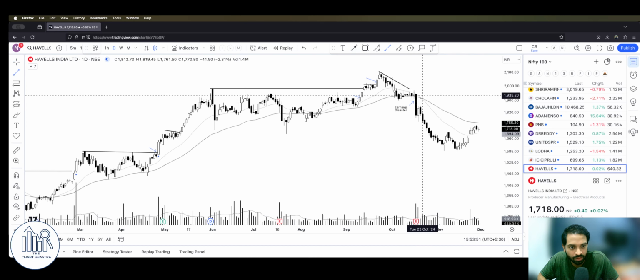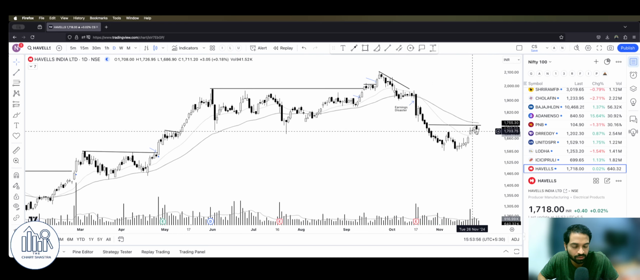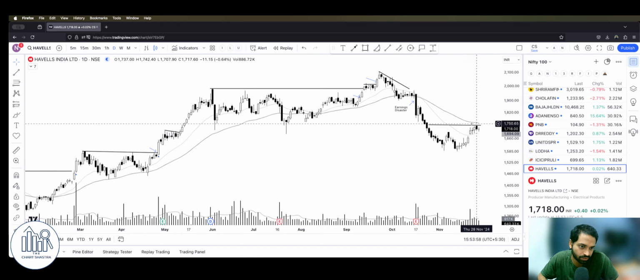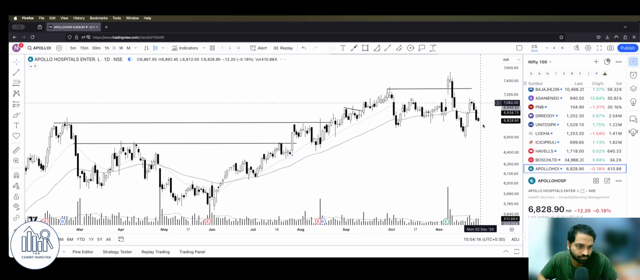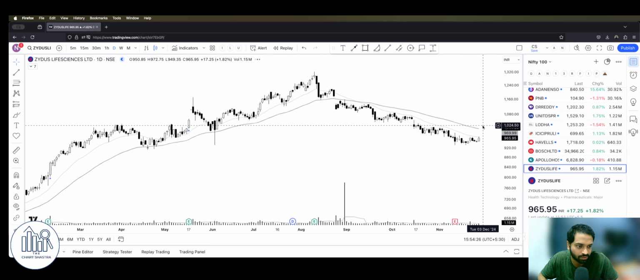Havells, okay, looks like there is some kind of forming of the bottom. We can just draw this line. Let's see, it's a good constructive price action. I mean, the gap up and holding these levels. Bosch, okay, a bit more decent than Motherson and other auto stocks, but again, we need some more action here. Apollo Hospital, not so great actually. Other hospital stocks in mid cap, small cap were doing well, but this one is not doing well.